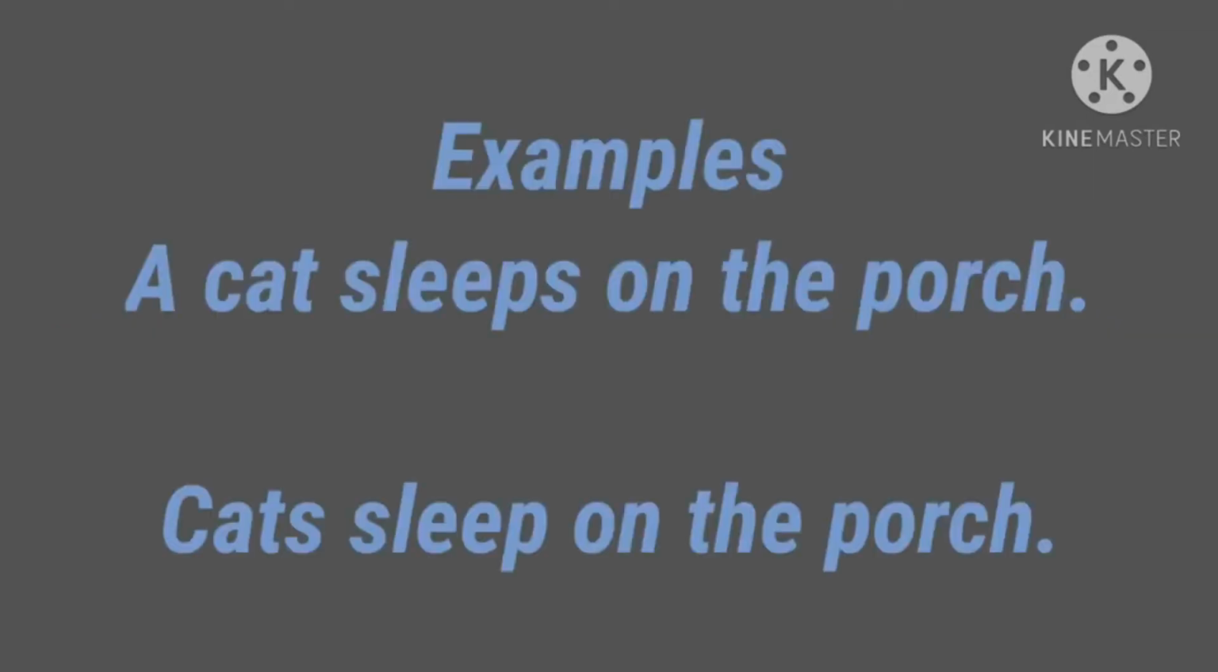Examples: a cat sleeps on the porch. Here, which is the subject? A cat is the subject. Very good. Whether the subject is singular or plural? The subject is singular. So we use the singular verb here. So a cat sleeps on the porch. Sleeps is a singular verb. A cat is a singular subject, so we use a singular verb here.